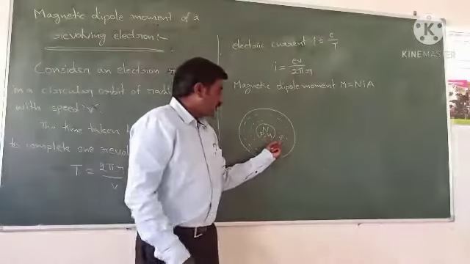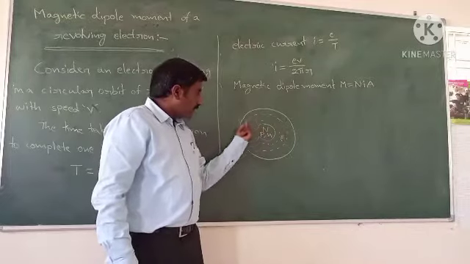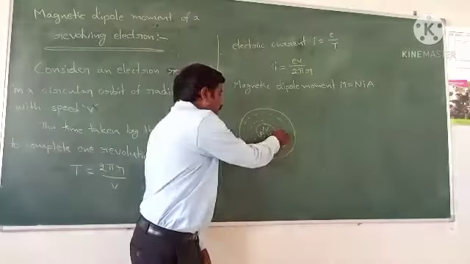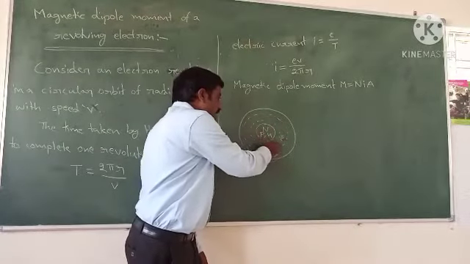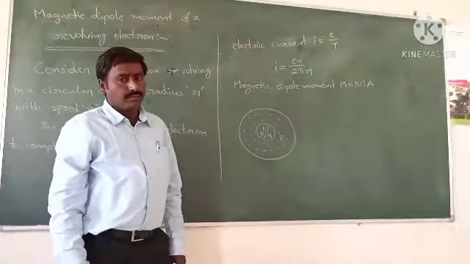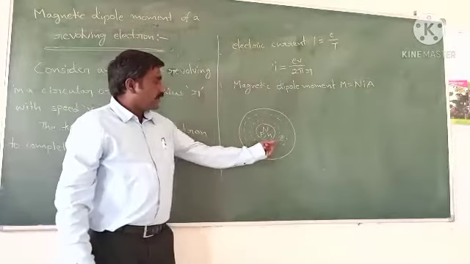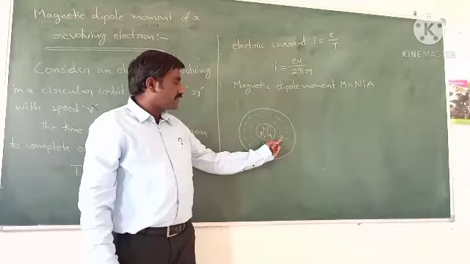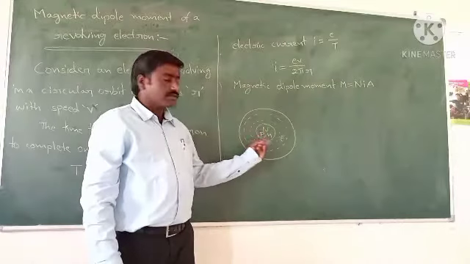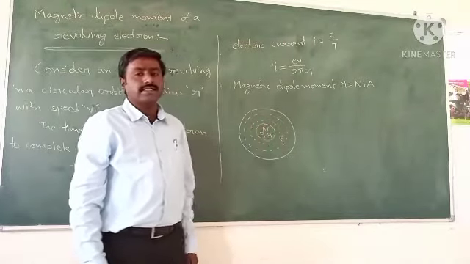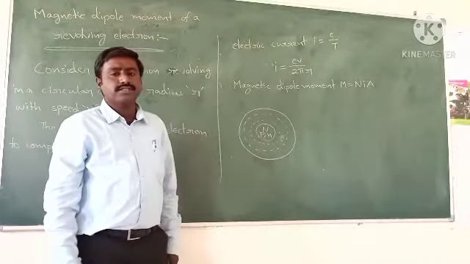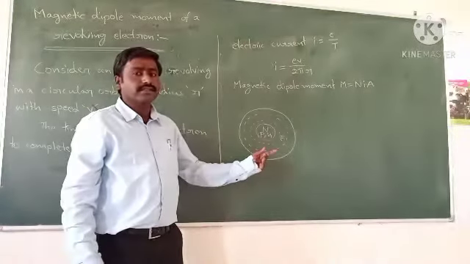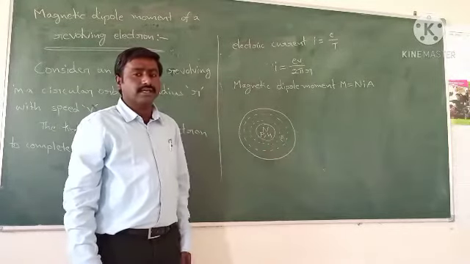Now, just observe here, electrons are revolving around the nucleus in a circular orbit. So each and every orbit acts as a current carrying loop. That means the electron is a negatively charged particle, and the negatively charged particle is in motion. A charged particle in motion is nothing but current. That means current is nothing but the motion of the charged particle.